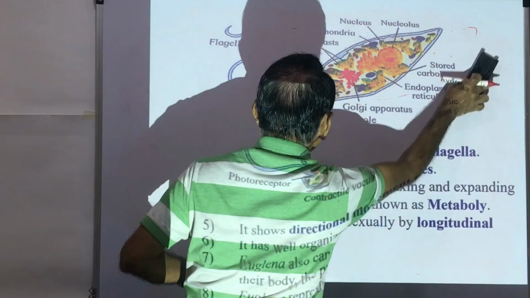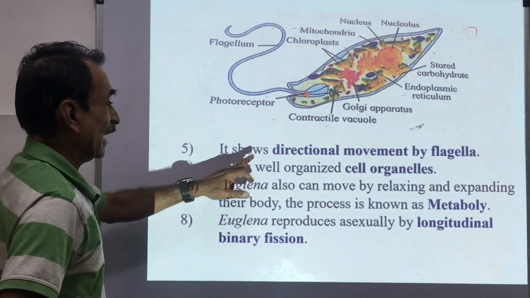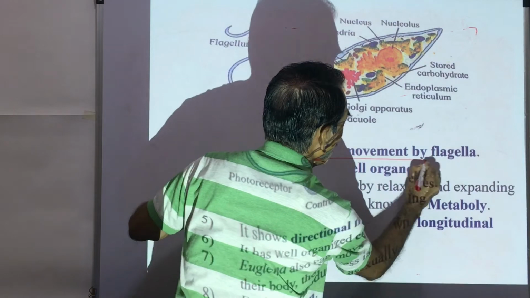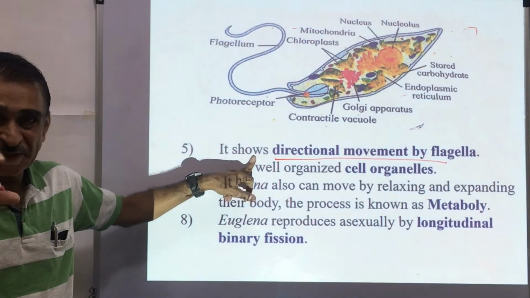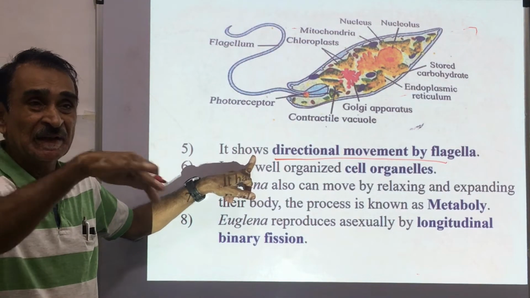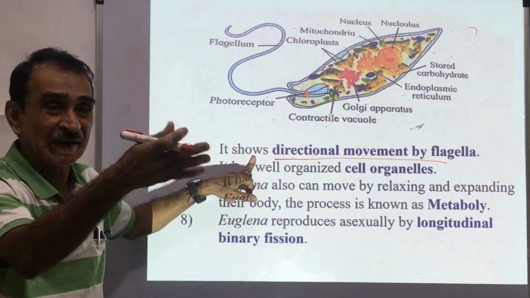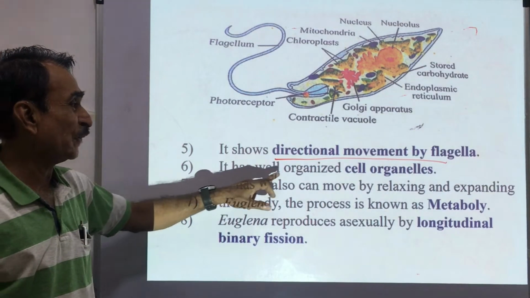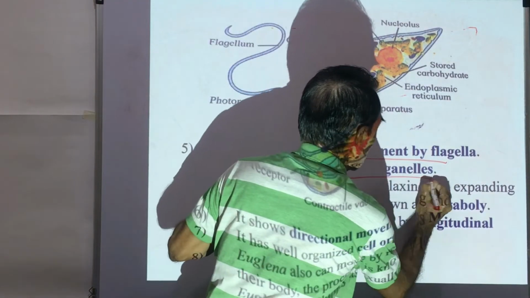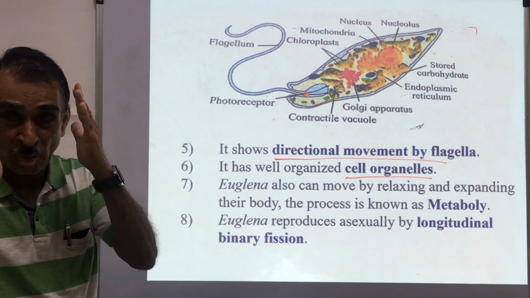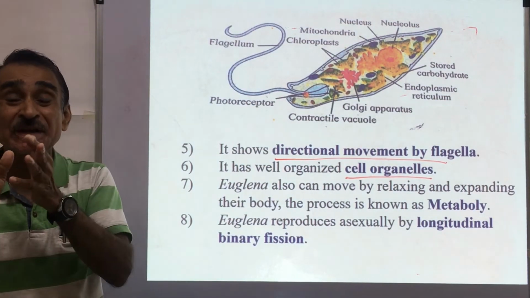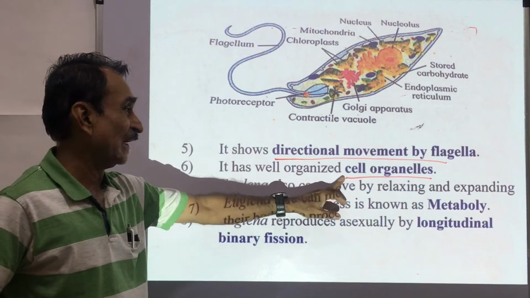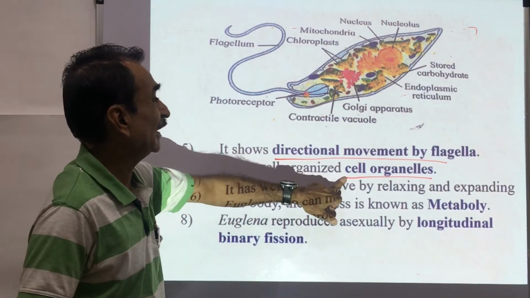Here you can see that this euglena shows a directional movement by flagellum. With the help of flagellum, it moves in any direction or required direction. It has well organized cell organelles. We know that Protista are unicellular eukaryotes. That's why well organized cell organelles are present.